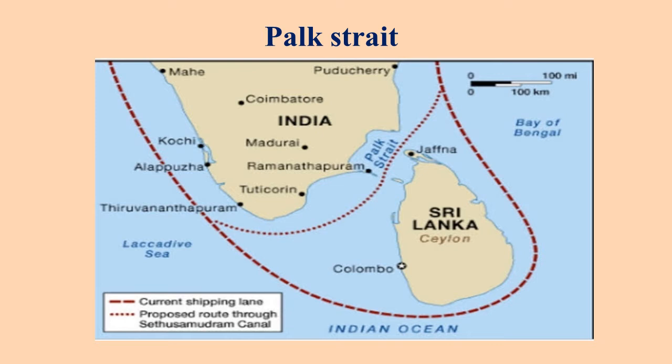Sri Lanka is located in the southeast of India. All other neighboring countries share their borders with India. Sri Lanka is separated by the Palk Strait, in the southeast of India. Maldives are a group of islands located in the southwest of India.